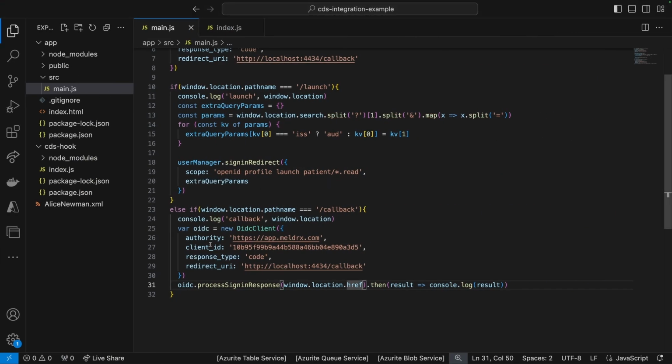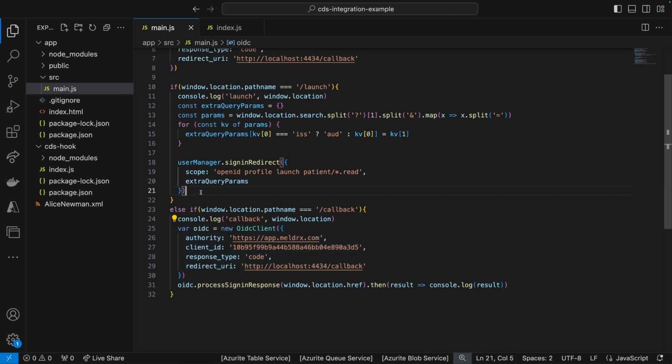Okay, so I reloaded. The initial code that we had, that didn't get processed because we didn't find the state, now got processed. So if I refresh this, I will get state not found. But anyway, here now you have the information to the patient. So now, if you're going to work against the oidc client, you're going to have access to all that underlying information.